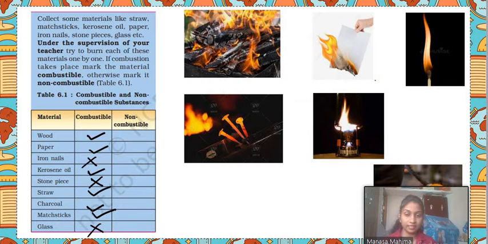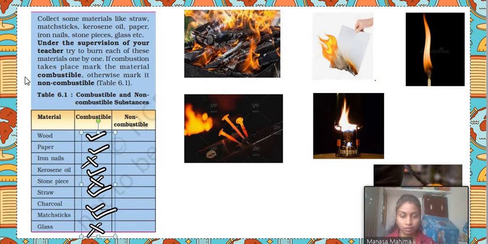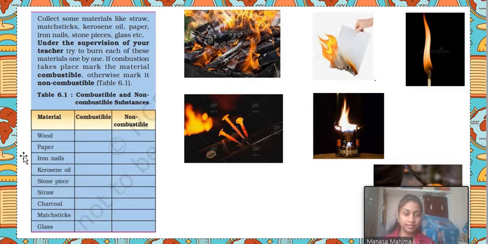Now let's see this activity. What is this activity? We have to classify the substances given in this table as combustible or non-combustible. Let us do it one by one. Wood, do you think it is a combustible substance? Yes, this comes under combustible.